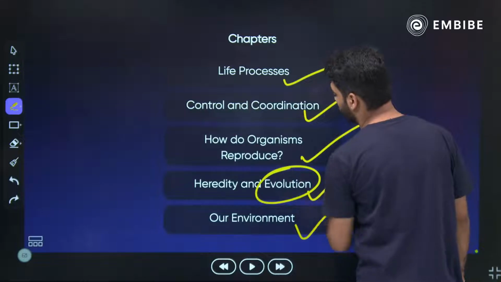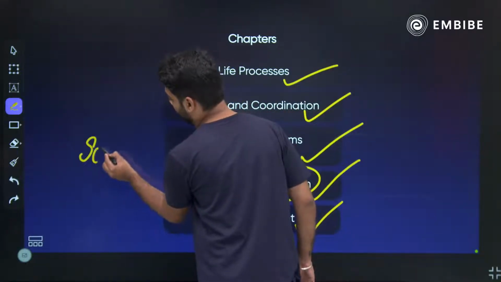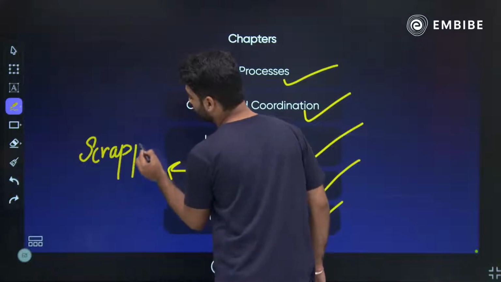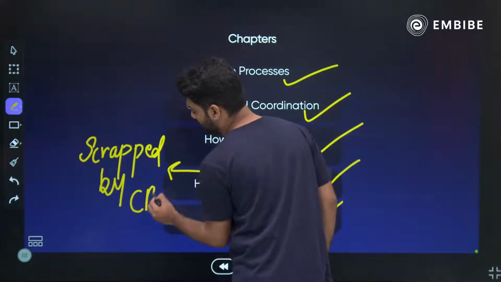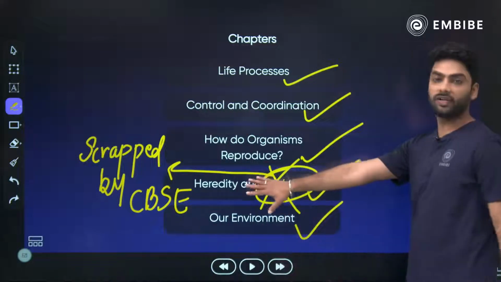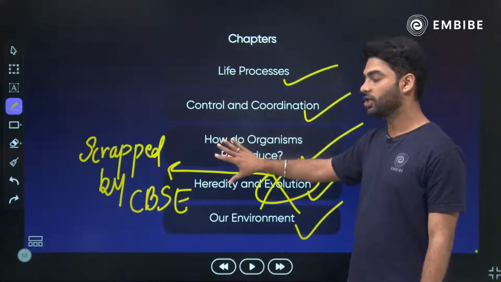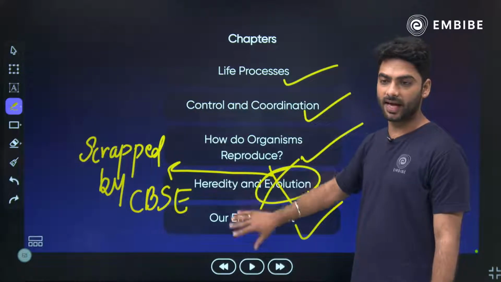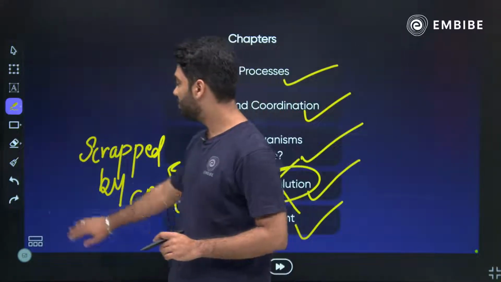Out of that, I would like to tell you that evolution has been scrapped by the CBSE board. So we won't be doing evolution, we'll be doing heredity only. Okay? So we have got life processes, control and coordination, how do organisms reproduce, heredity, as well as our environment. So let's begin.